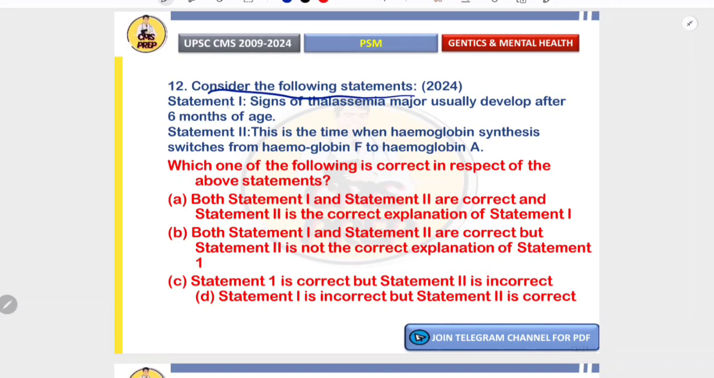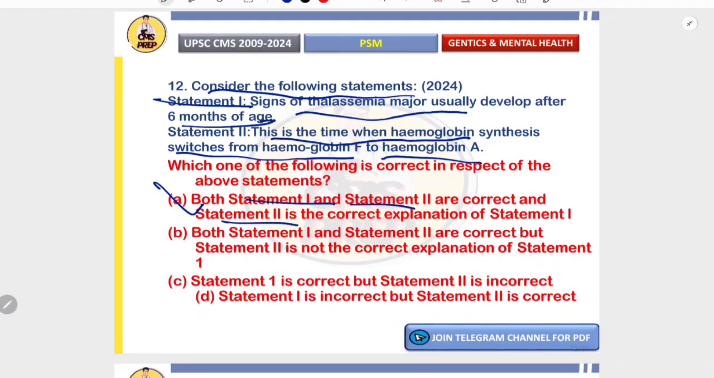Consider the following statements. Statement 1. Signs of thalassemia major usually develop after 6 months of age. Statement 2. This is the time when hemoglobin synthesis switches from hemoglobin F to hemoglobin A. So the correct answer is A. Both statement 1 and 2 are correct, and 2 is the correct explanation of 1.